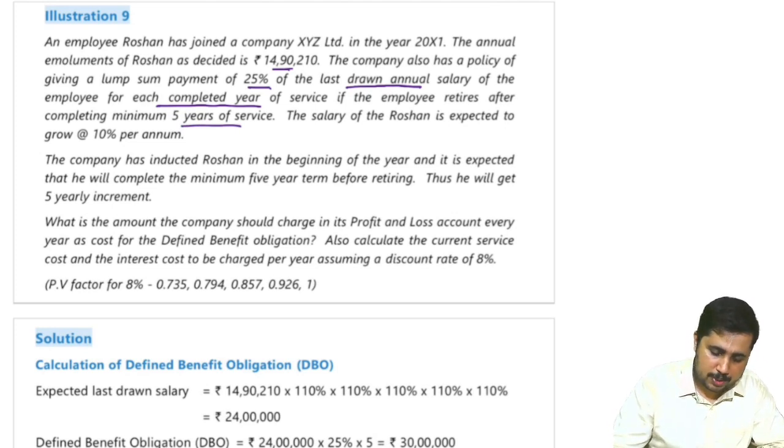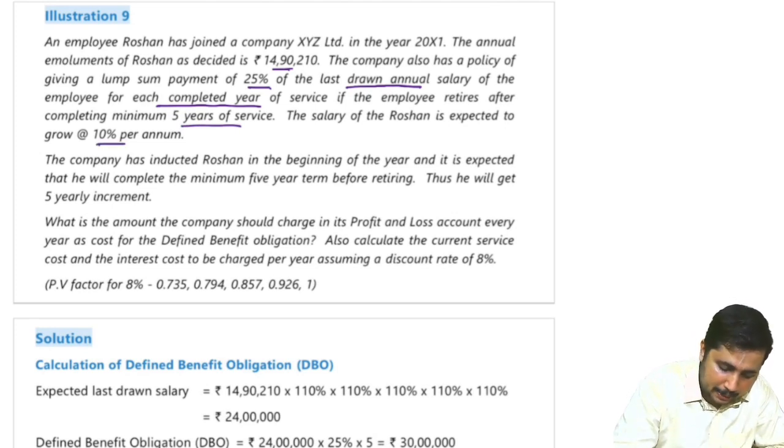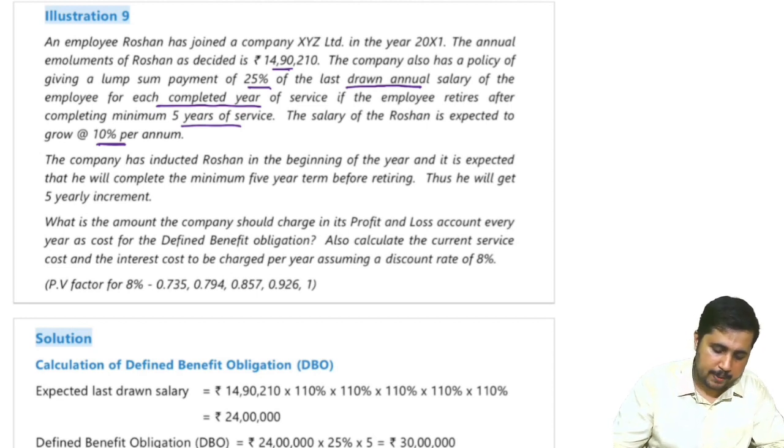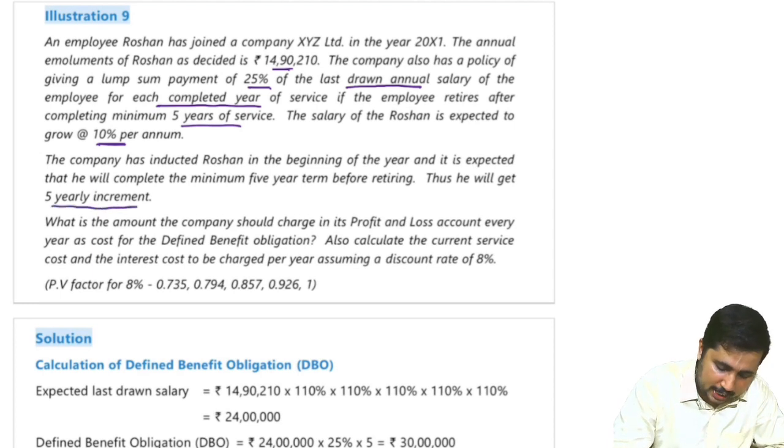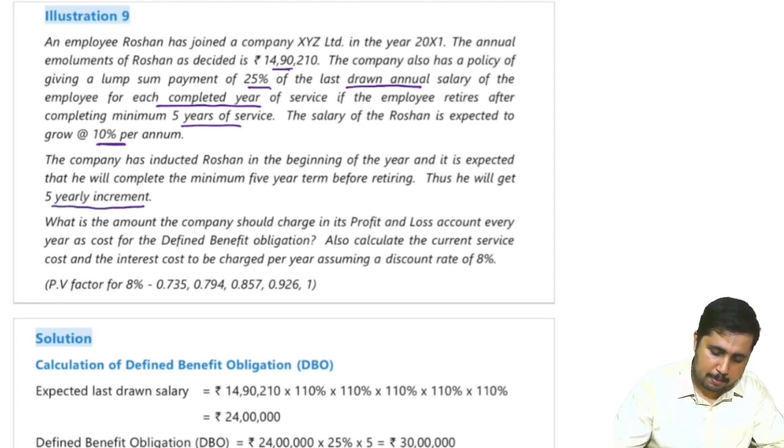The salary of Roshan is expected to grow at 10% per annum. That is our increment. The company has inducted Roshan in the beginning of the year, and it is expected that he will complete the minimum 5-year term before retiring. Thus, he will get 5 yearly increments. What is the amount the company should charge in its P&L account every year as cost for the defined benefit obligation? Also calculate current service cost and interest cost to be charged per year, assuming a discount rate of 8%.